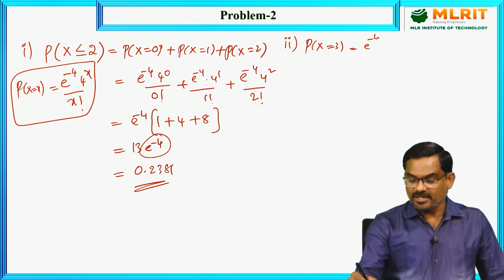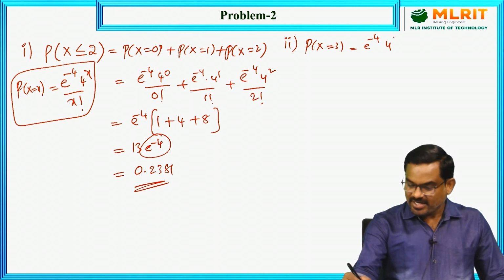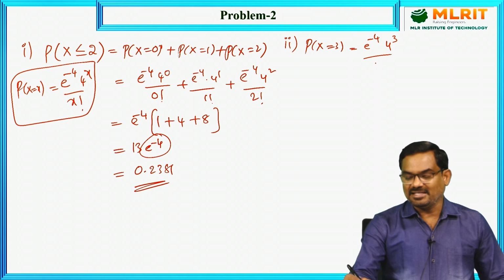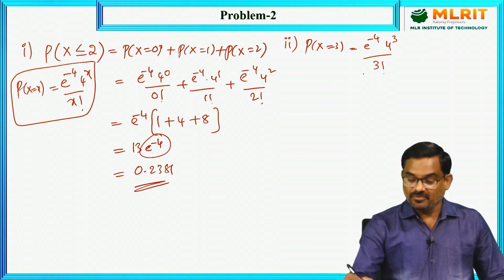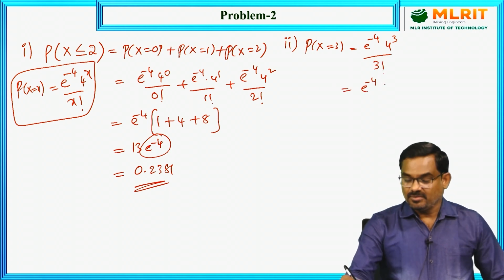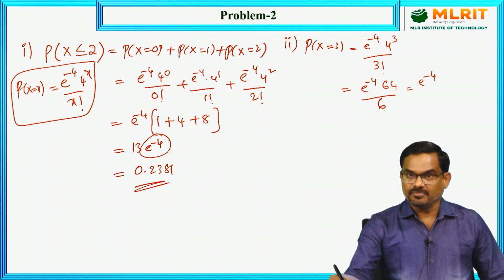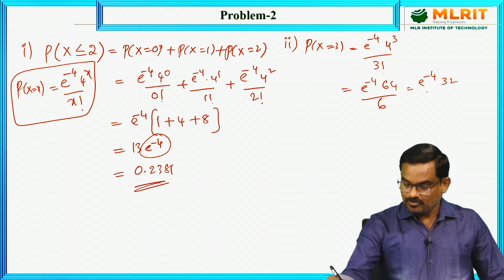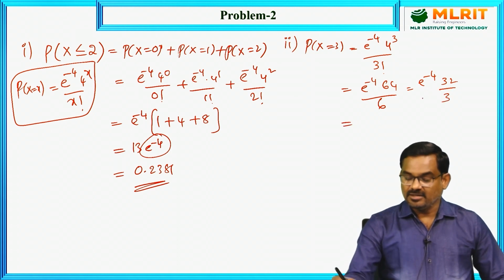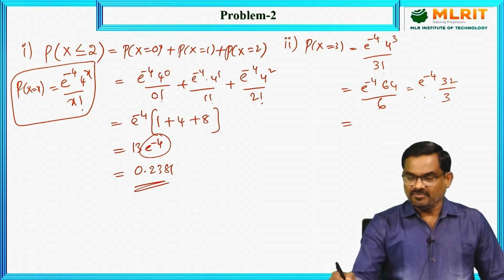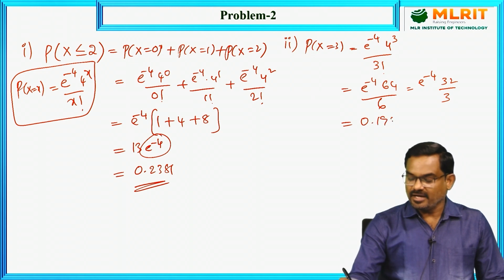So e power minus 4, lambda power x means 4 power 3 by x factorial, 3 factorial, which is equal to e power minus 4, 64 by 6. So e power minus 4, 32 by 3. And using a calculator we can find the final answer as 0.1954.